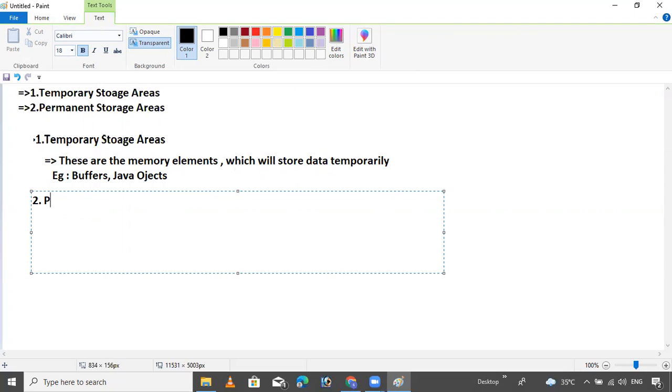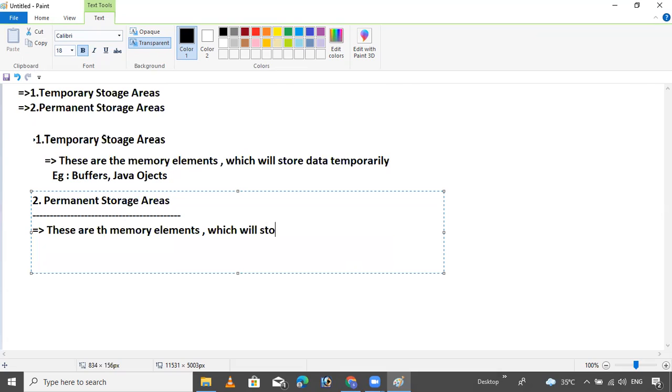The second one is the permanent storage area. What is the permanent storage area? I will tell, don't worry. These are the memory elements which store data permanently.